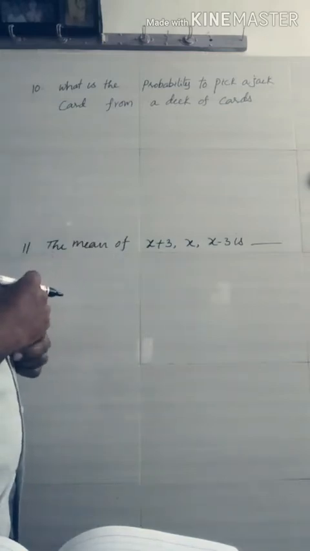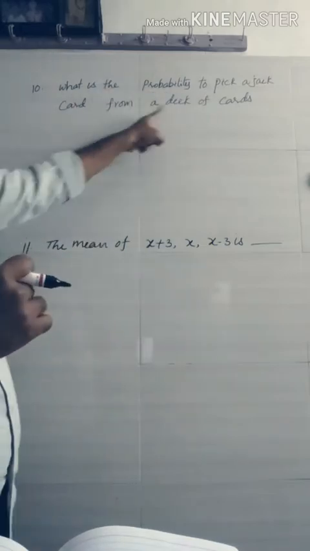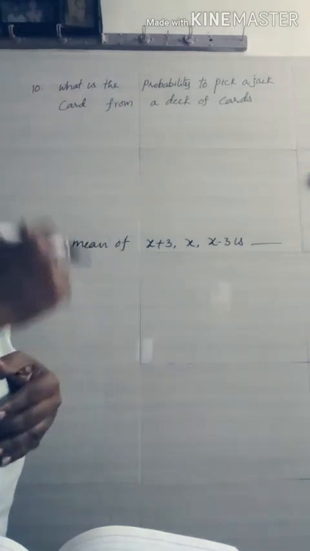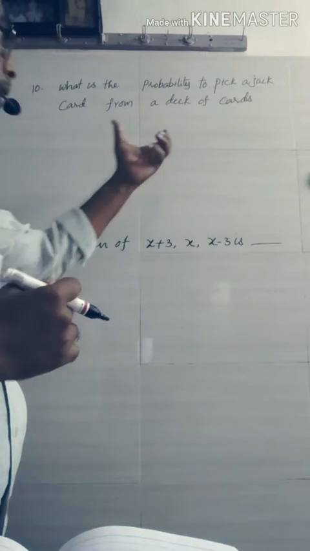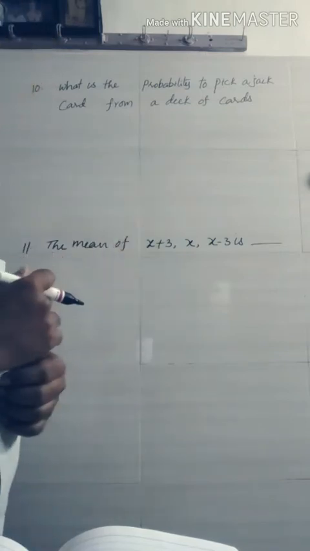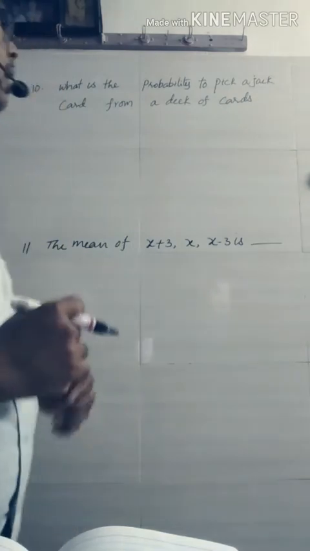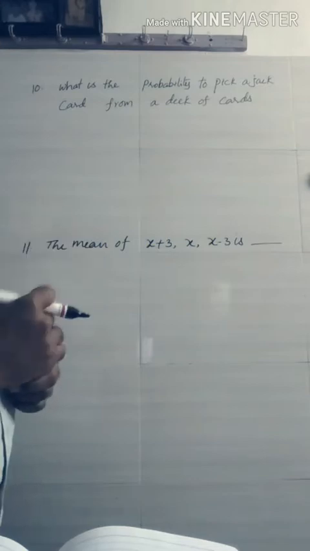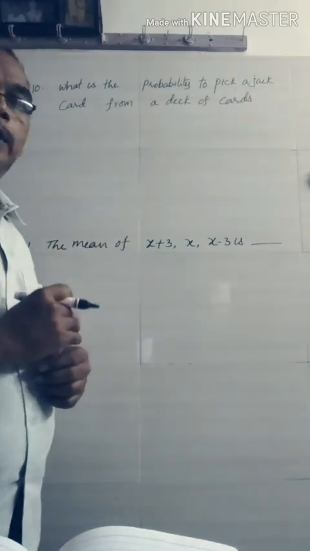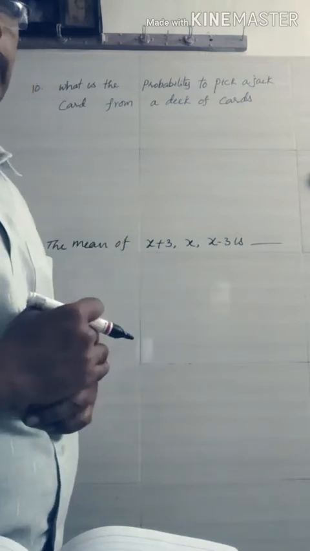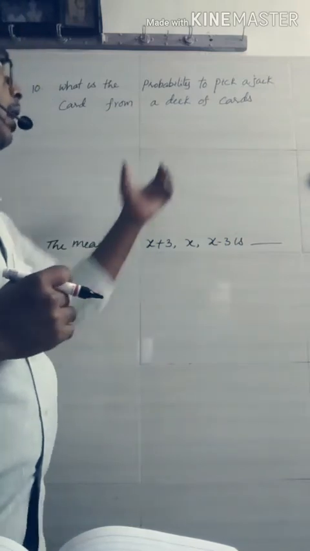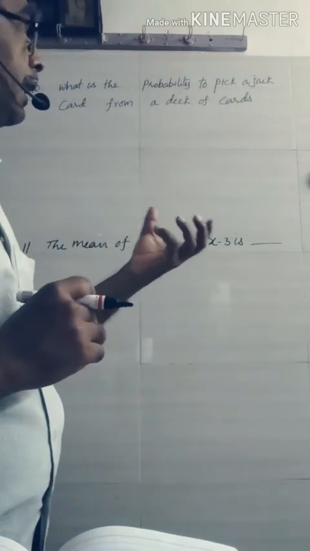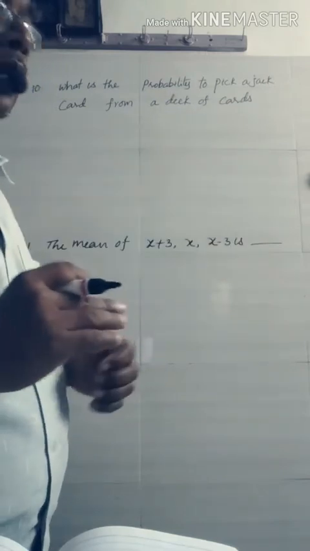What is the probability to pick a jack card from a deck of cards? Already we know the playing cards. We may recall it. When you look at the cards, this question belongs to the probability chapter. What is the formula to find the probability? There is a simple formula: number of probable outcomes by total possible outcomes. But what is the question here? To pick a jack means to select a jack card from the deck of cards.